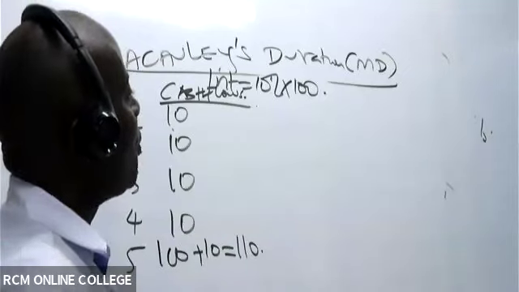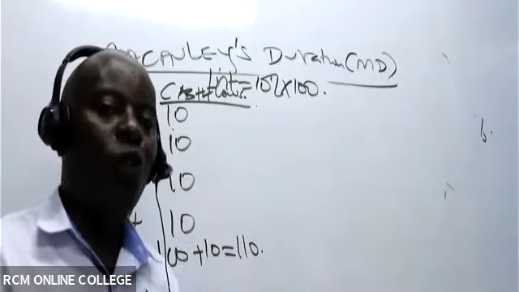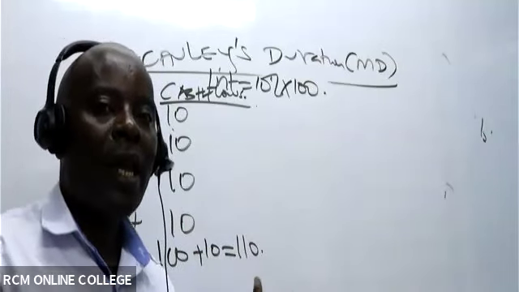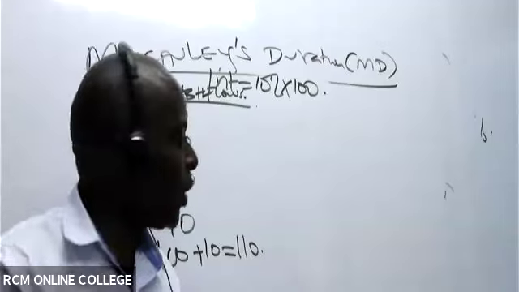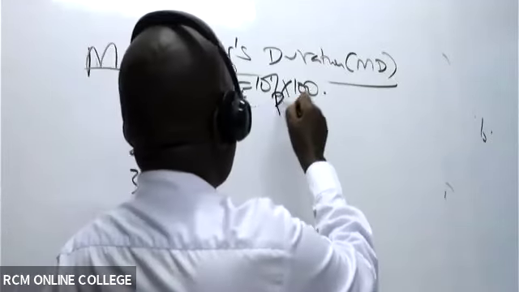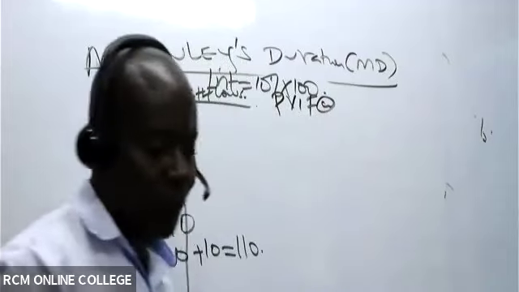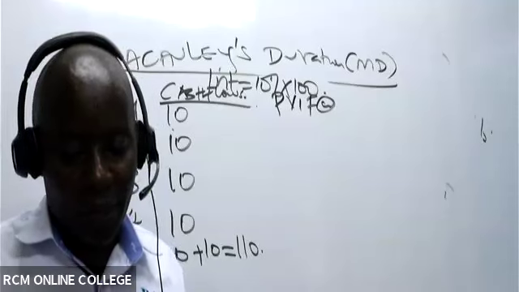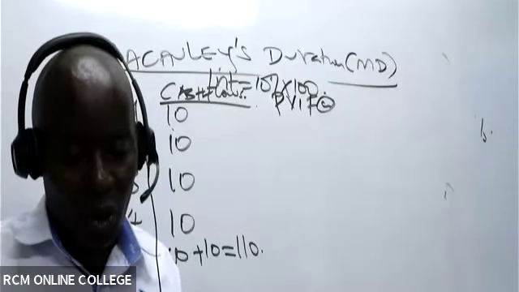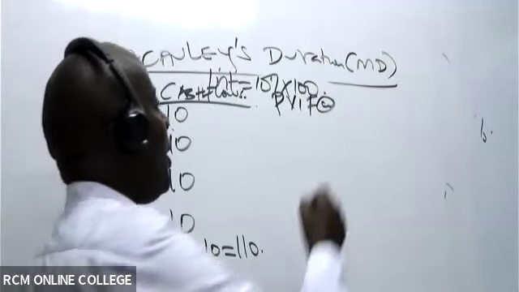The only thing I need to do is, remember in Macaulay's model, you must treat these 10s as if they're independent cash flows, as if they're irregular. You'll still get the same answer. So come here and give me PVIF. Is there somebody who remembers the cost of capital? It's 15%, isn't it? Cost of capital is 15%.